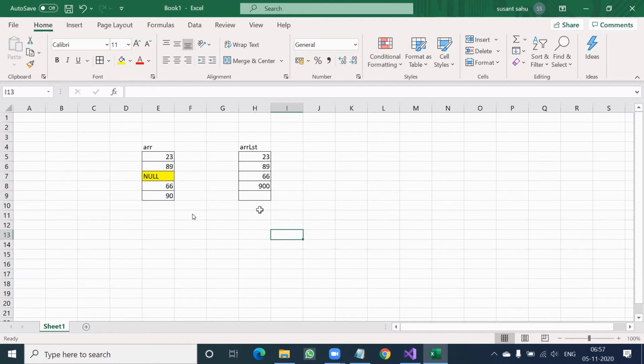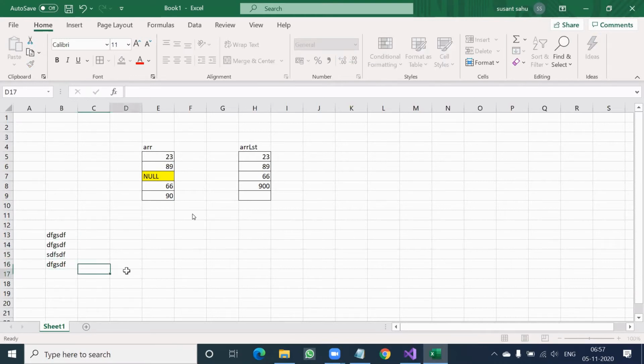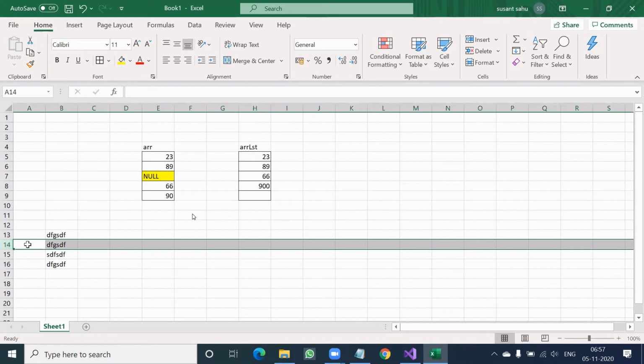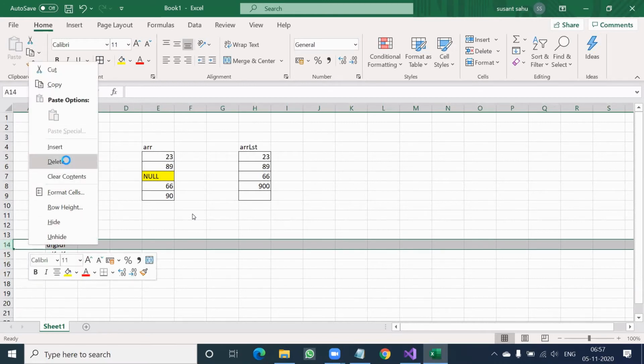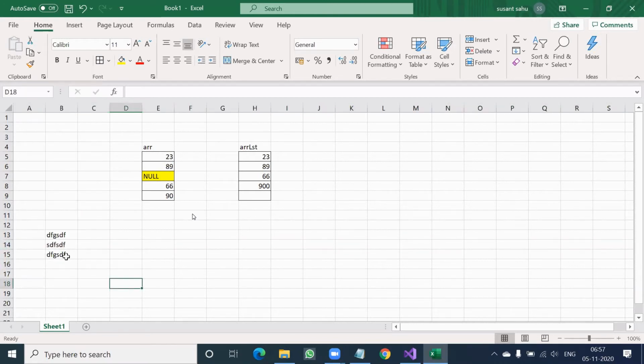Like in an Excel sheet also, sometimes you delete one row, and suddenly what happens? Just check it out. Suppose I deleted this row called 14. Then suddenly the data below comes up, right? It never has a gap in between after deleting a row.